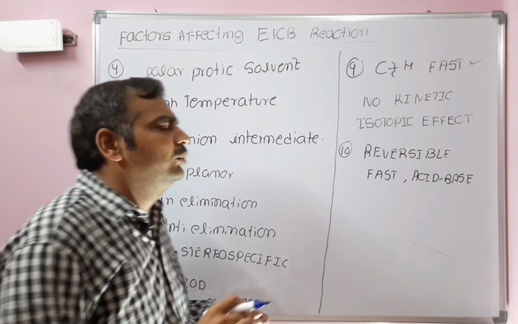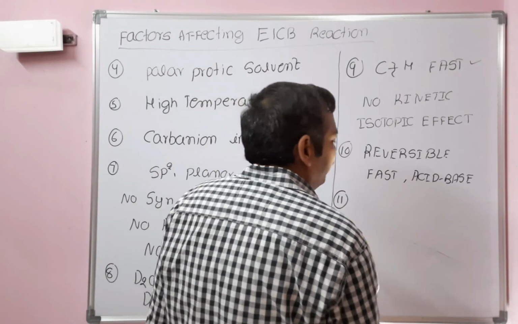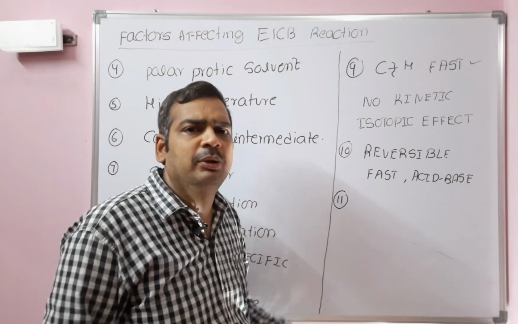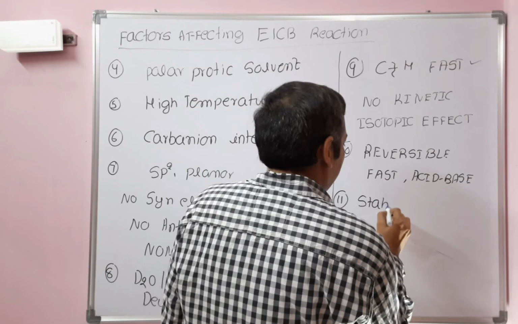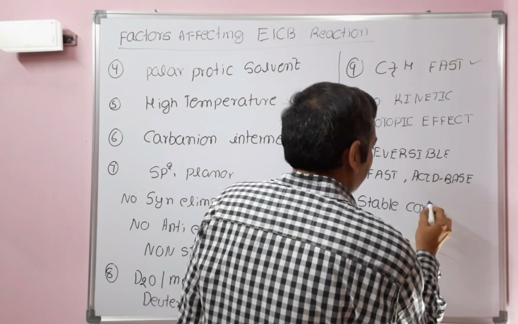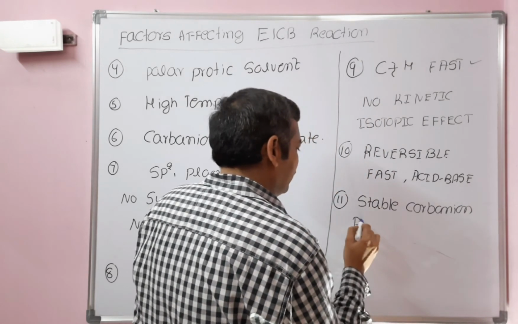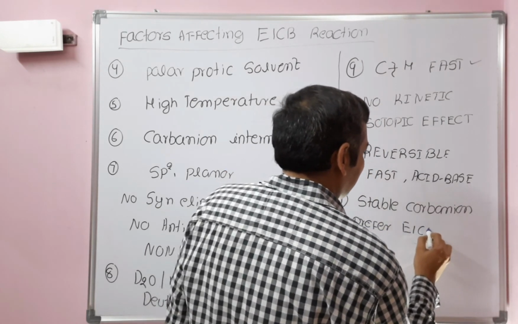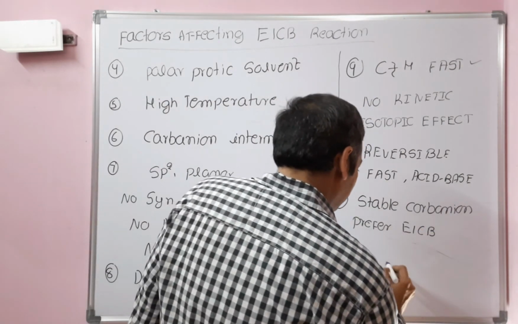Those compounds which will give a stable carbanion prefer to undergo E1CB elimination reaction. In the last example, we'll see one example.